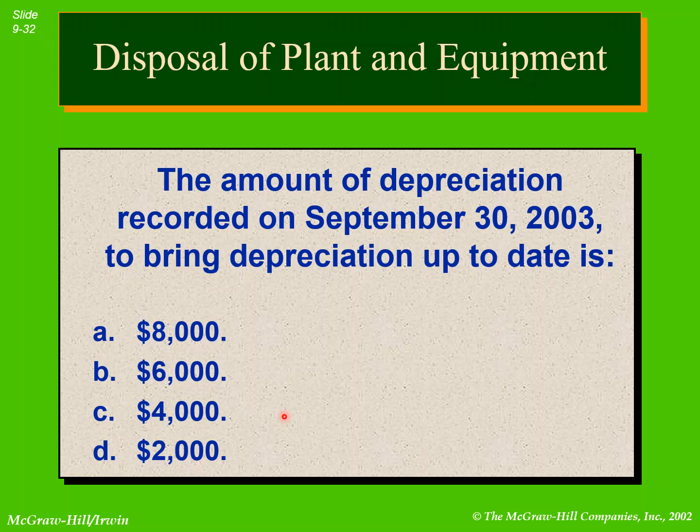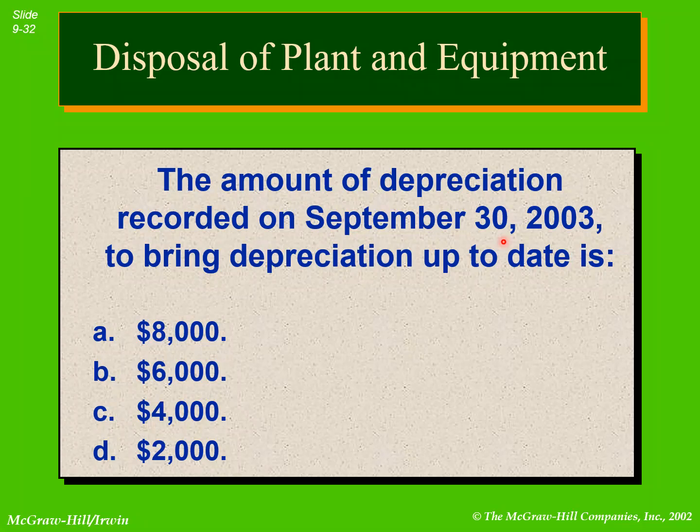But remember the tricky part here: the date is September 30. It means in 2003 only 9 months have been used. Out of 12 months only 9 months have been used.